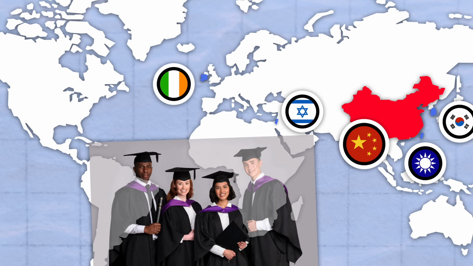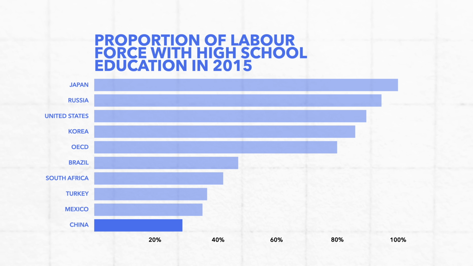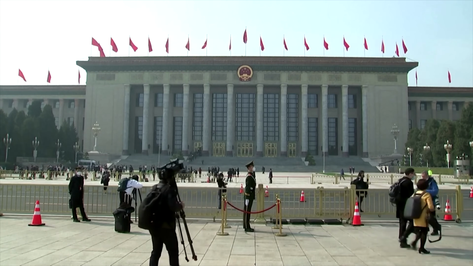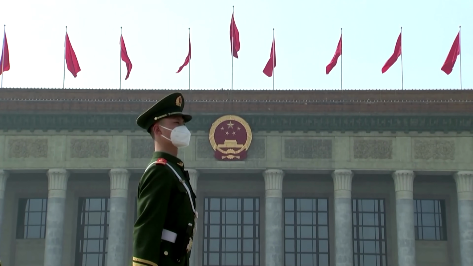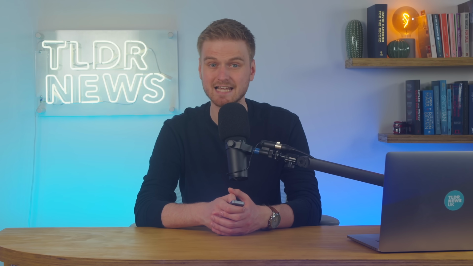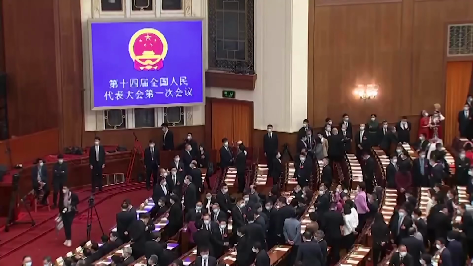Thanks to the fact that only a tiny minority of rural kids finished school, in 2015 only 30% of the Chinese labour force had a high school education, lower than even those countries like South Africa or Mexico that got stuck in the middle income trap. All in all, the CCP clearly has a lot on its plate, and even if it can solve the country's more immediate economic problems, China's future prosperity and stability will require closing the urban-rural divide. There's definitely going to be some new developments with this story though, so keep an eye out for future developments.